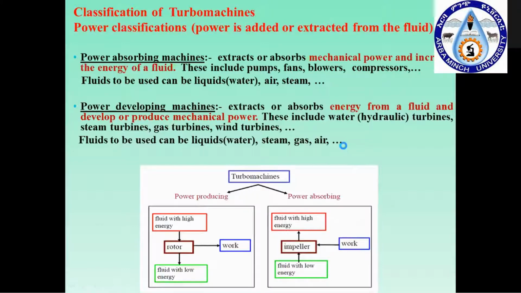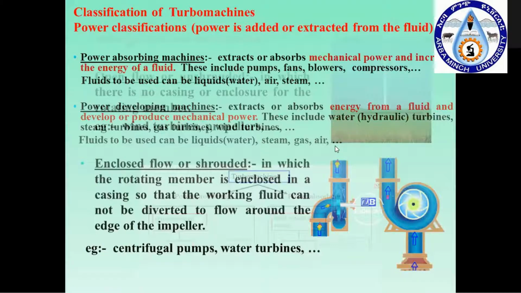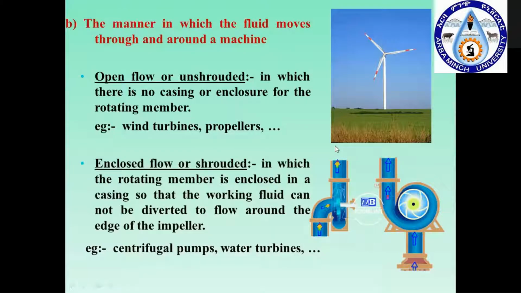The next classification in this category is the manner in which the fluid moves through or around the machine. The first one you can see is a wind turbine.